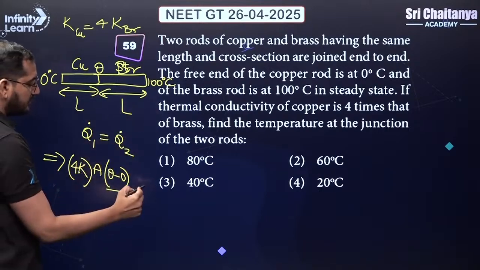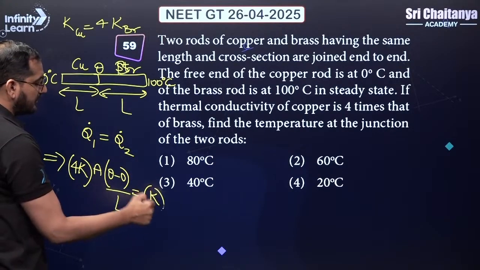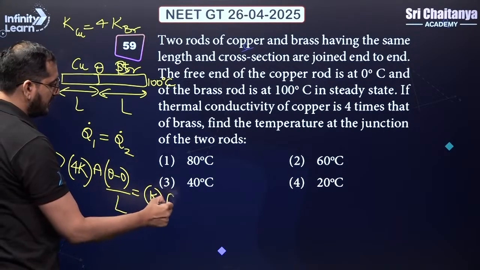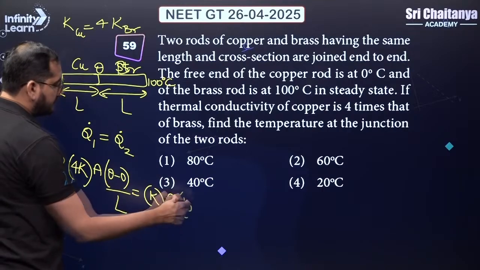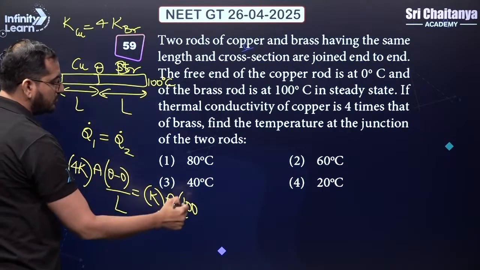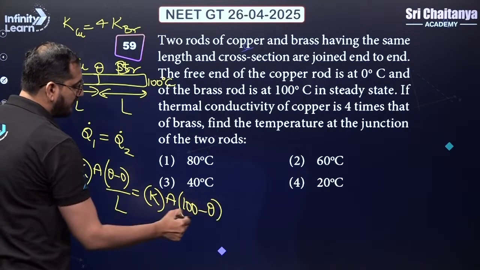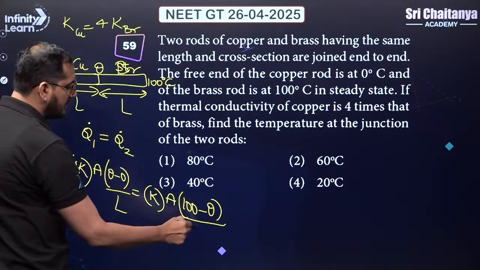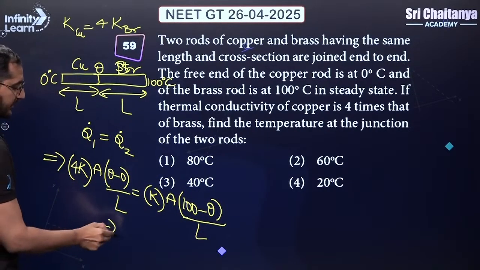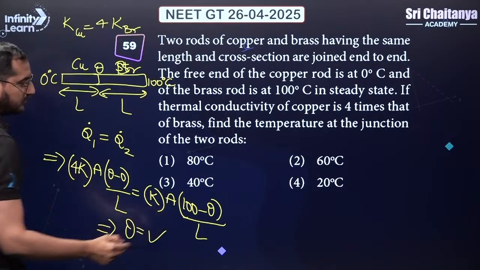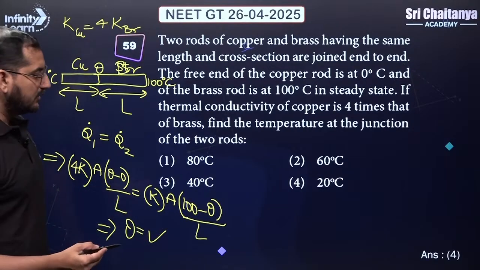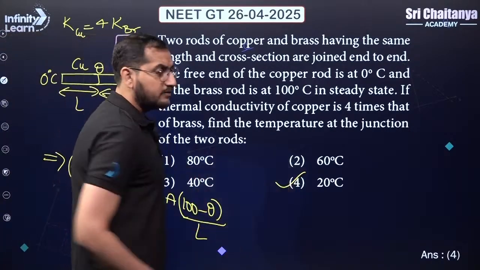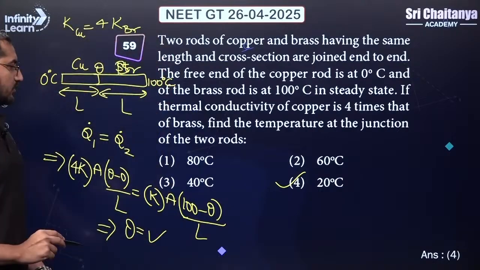And for the brass, let's say the thermal conductivity is K, area is same as copper. Here for the temperature difference, I have to use bigger value minus the smaller value, so that this term is also positive, length L is same. Do the calculation and get the value for theta. Your answer will come out to be 20 degrees Celsius. Fourth option is correct. I hope this is clear.